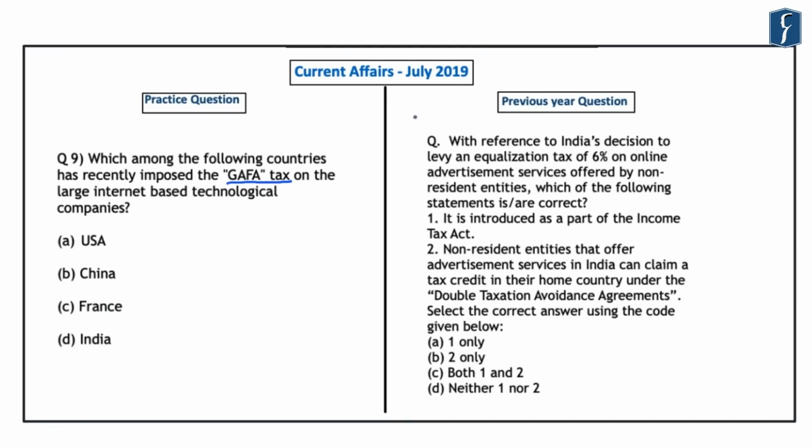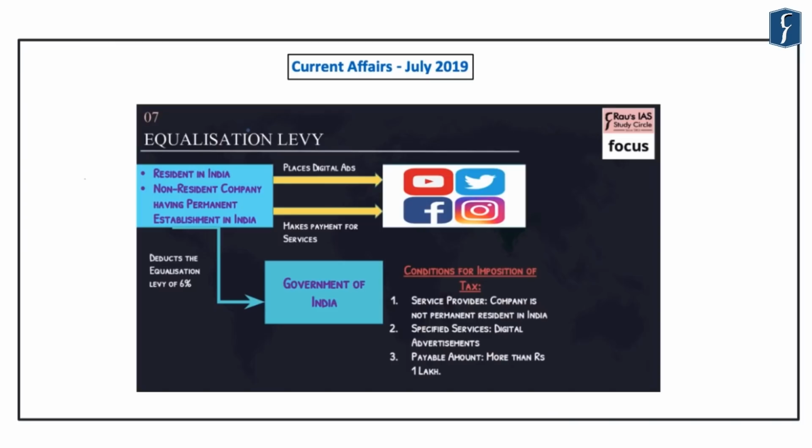And if you look at this question which was asked in the previous year, in the year 2018, it was related to India's decision to levy an equalization tax of 6% on online advertisements. Now this GAFA tax which has been imposed by France is similar to the equalization tax which was imposed by India in its budget of 2018. Now this equalization levy in the budget of 2018 was imposed on those companies which are resident in India and non-resident companies which have permanent establishment in India.